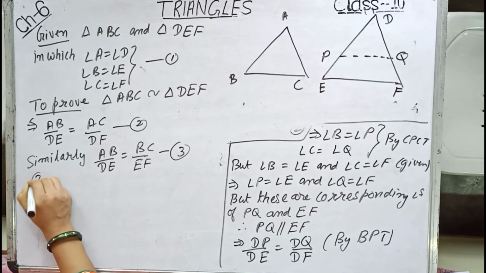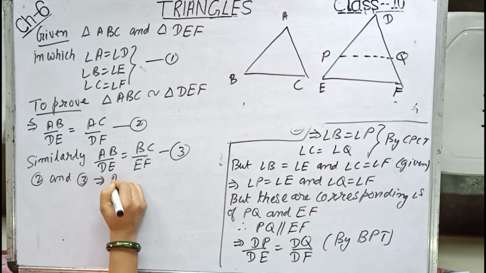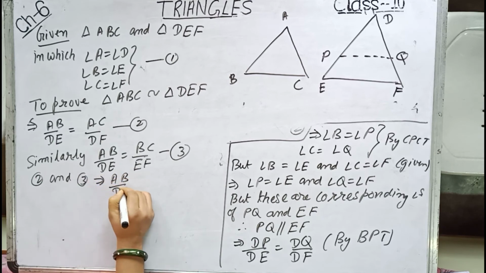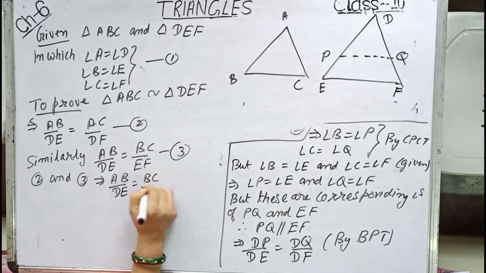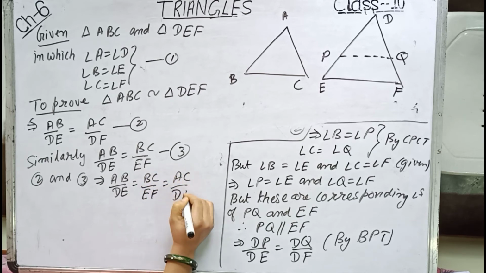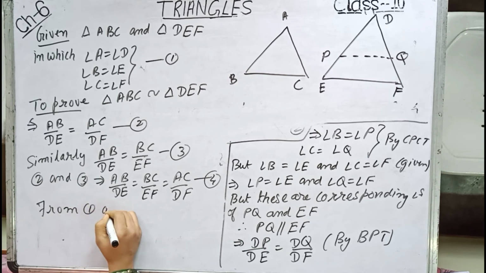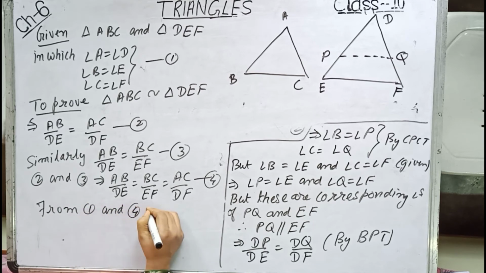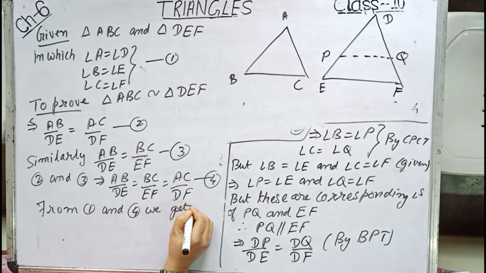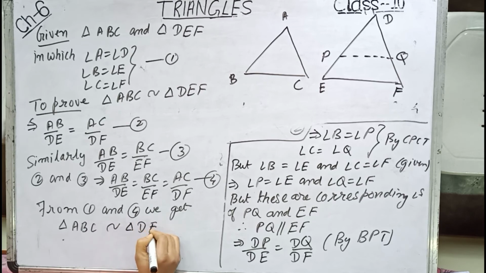So 2 and 3 imply AB by DE equals BC by EF equals AC by DF. Make it number 4. So from 1 and 4 we get triangle ABC is similar to triangle DEF.